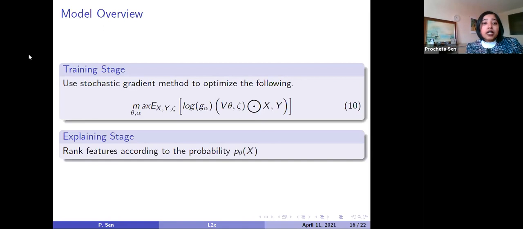So now this is the overview of the model. In the training stage, we will estimate those parameters using the stochastic gradient method. I have already explained the objective function; in it, we will try to estimate the optimum values of theta and alpha. Then in the explaining stage, we will rank the features according to the value of p_theta(x). That's how our explanation unit will look.